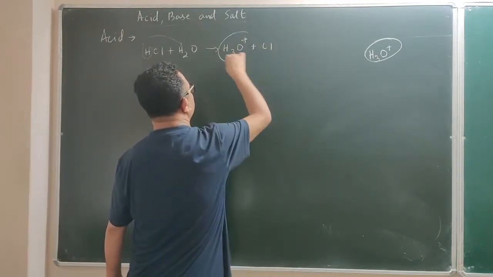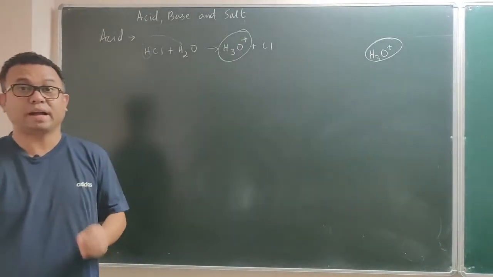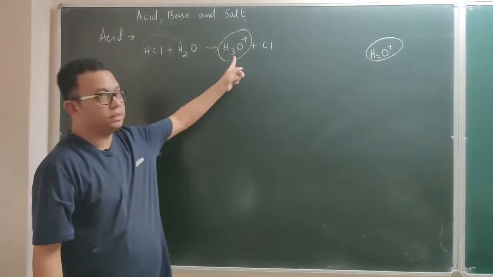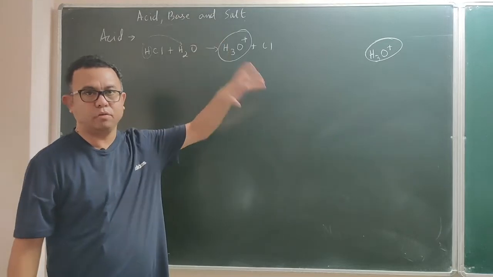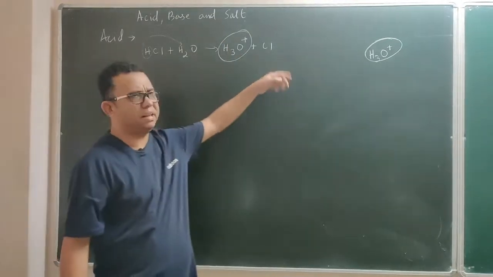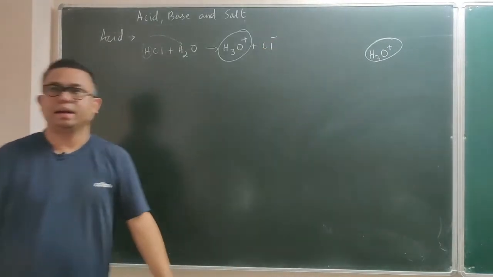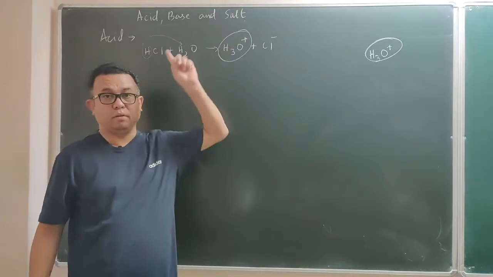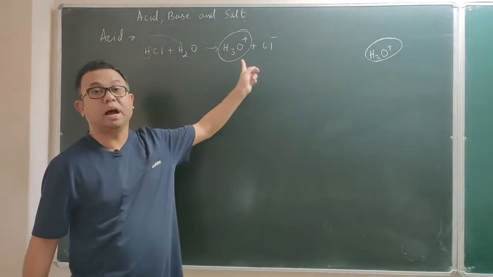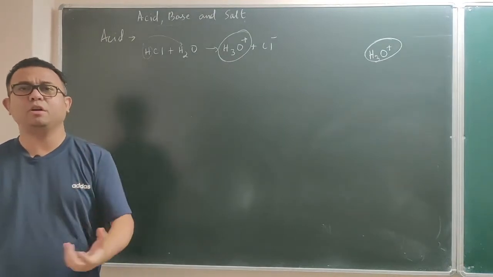So only one kind of positive ion is produced. I am saying one kind, not one number. Plenty, millions of hydronium ions will be produced, but all of them are hydronium ion, only one kind of positive ion. For negative ions, it really doesn't matter how many kinds may be produced, there might be more than one, but for positive ion, only one should be there, and it has to be this hydronium ion. That means every acid is associated with hydronium ion.